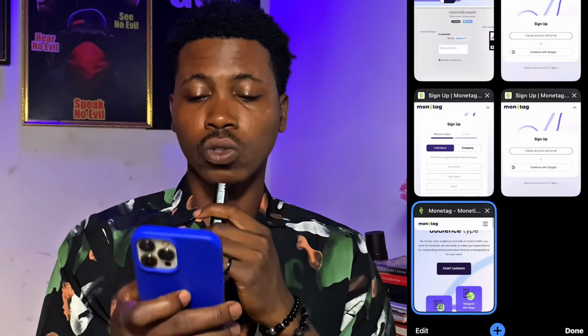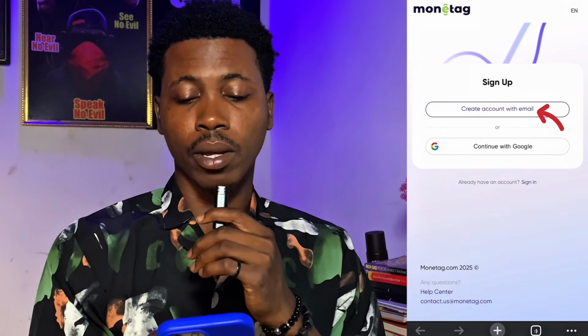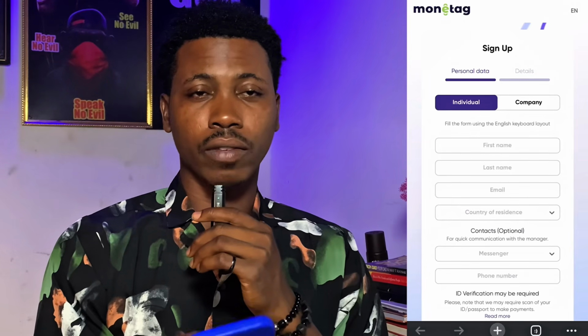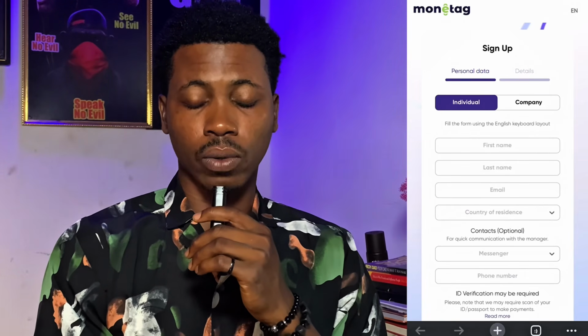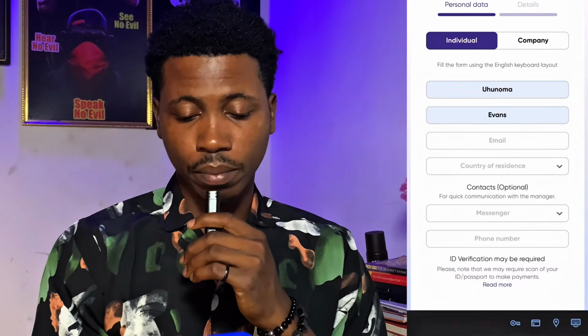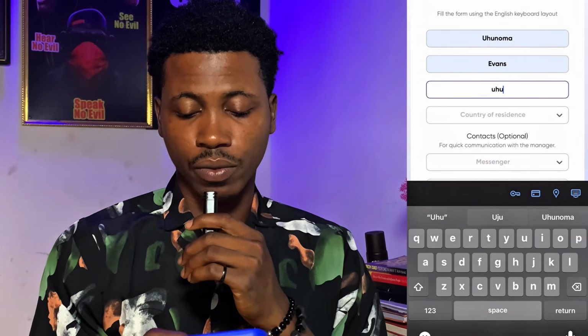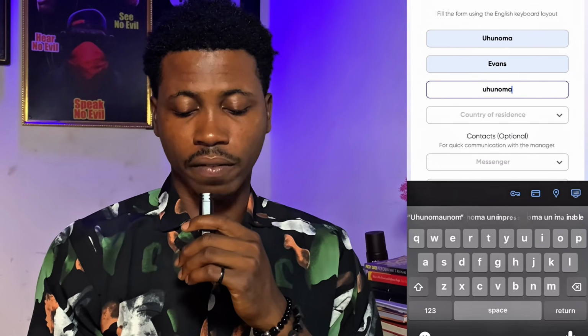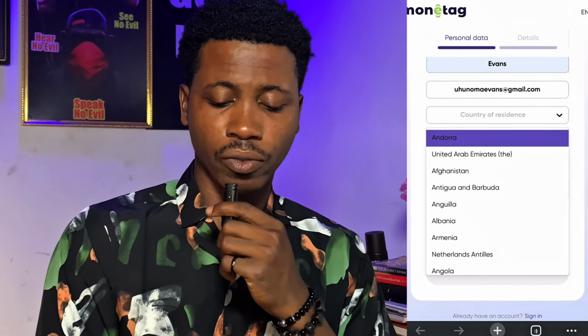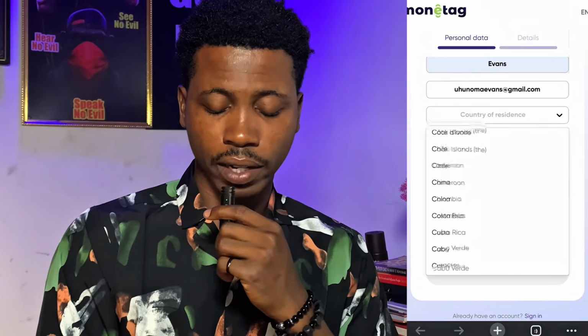Very important. What you are going to do right now is to sign up an account with email. I'm going to leave it on individual, not company. Individual, that's very important. You put in your first name, your second name, then the email address you want to use for this platform. So let's just go ahead and fill that in right now. Then your country of residence, just go ahead and find your country of residence.